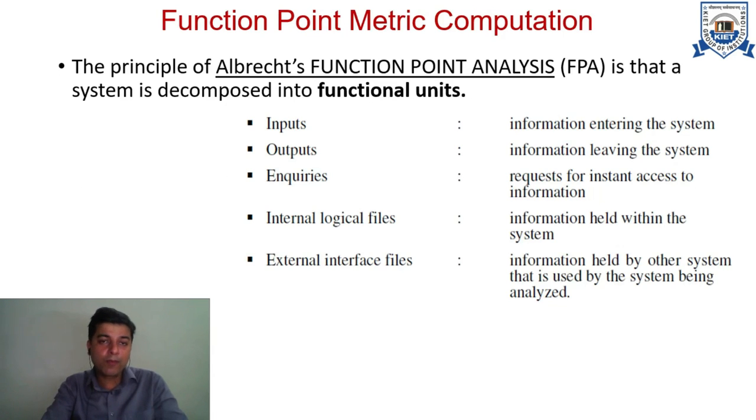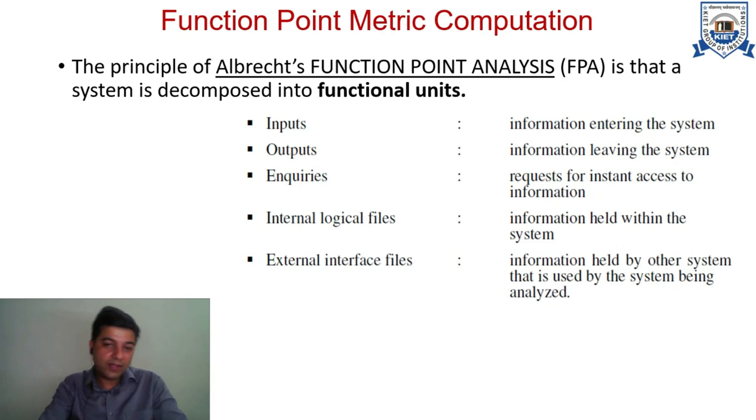So Albrecht proposed a function point analysis, called Albrecht's function point analysis, where he decomposed the system into various functional units. He identified 5 functional units of any software. The first is inputs, the information entering the system. Any kind of information that enters the system is identified as inputs, and outputs are the information that is leaving the system. The third component is inquiries, which are requests for information accessed instantly by the user.